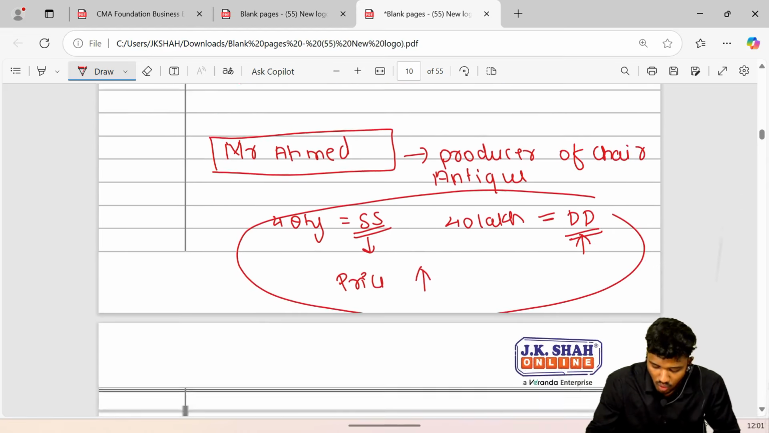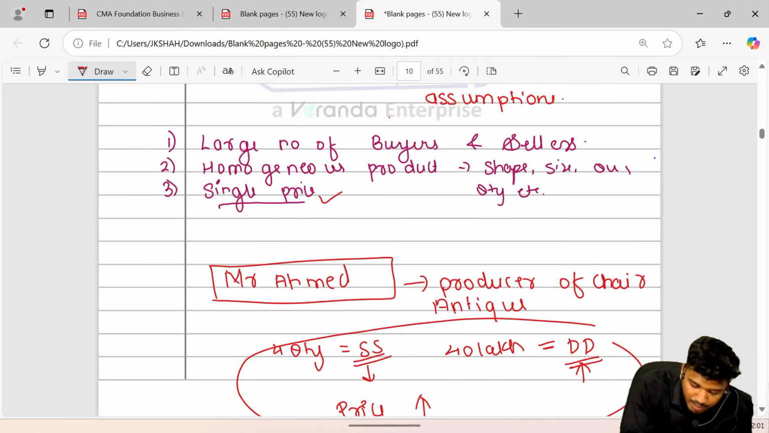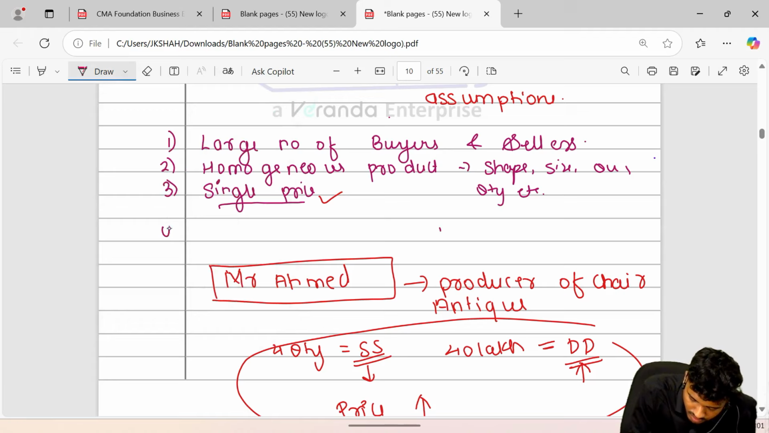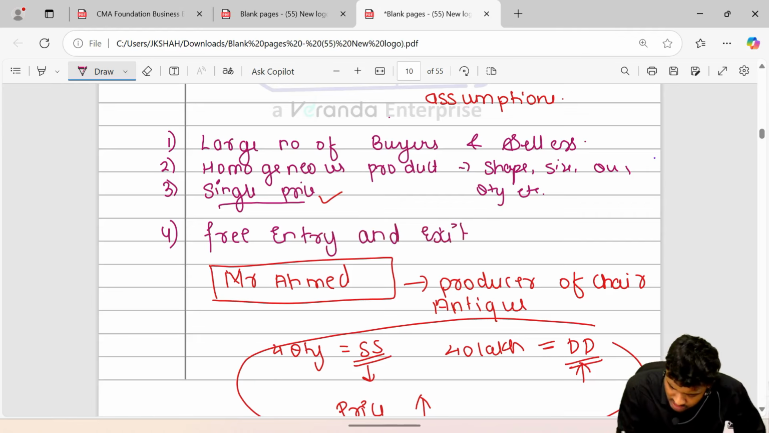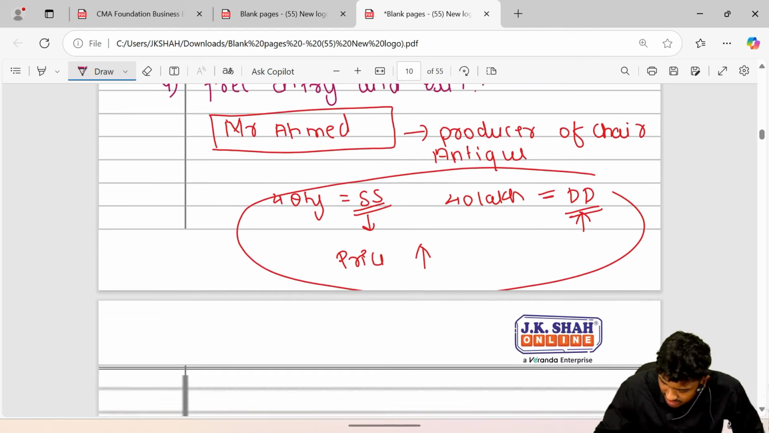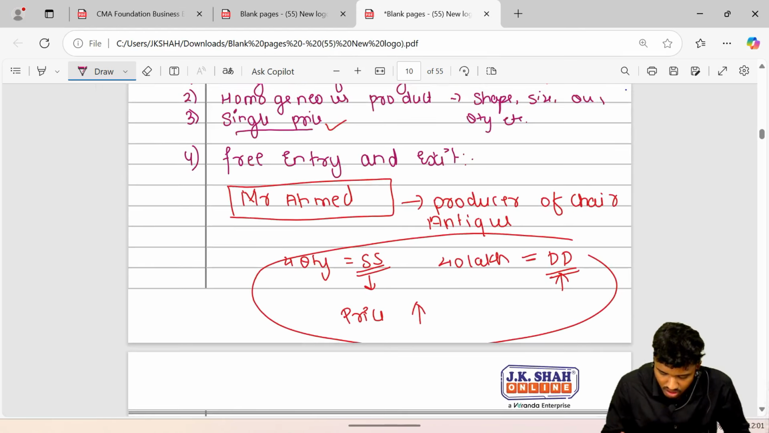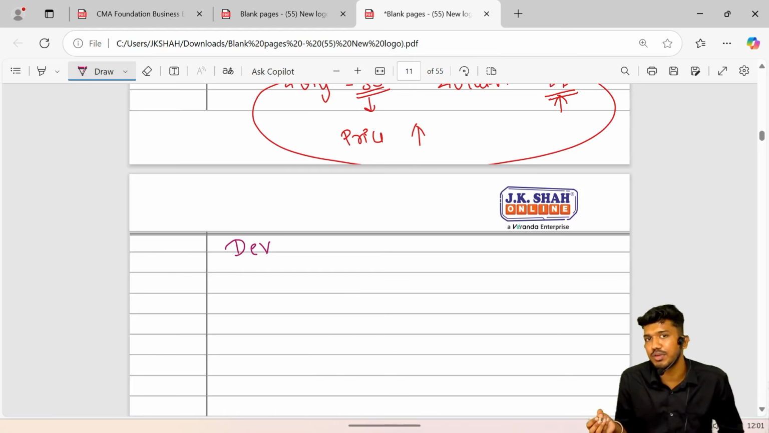Okay, moving forward. The next assumption made, the next feature of this market, is free entry and exit. What is free entry and exit? Let us understand. Example, one of my students named Dev.